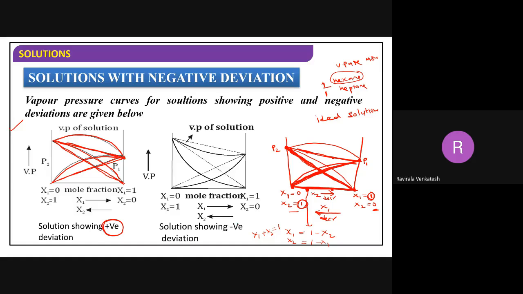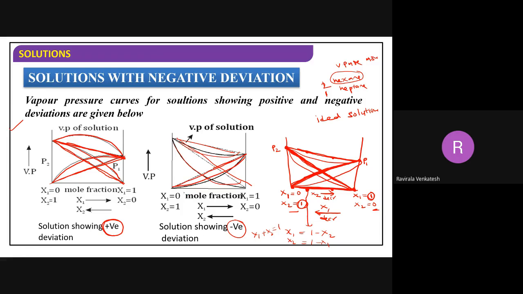Now for negative deviation, you are getting below. Below means like this. So you see, this is the ideal behavior, and now you're getting below it. This is ideal behavior. So these graphs are very simple.